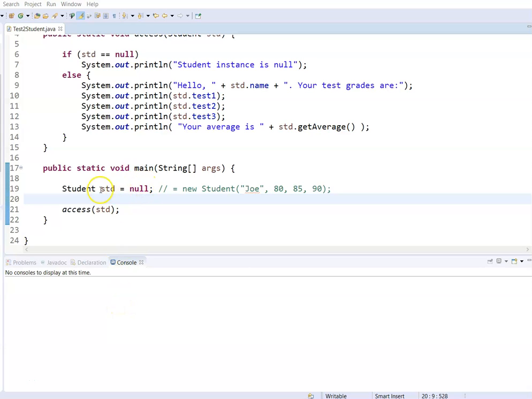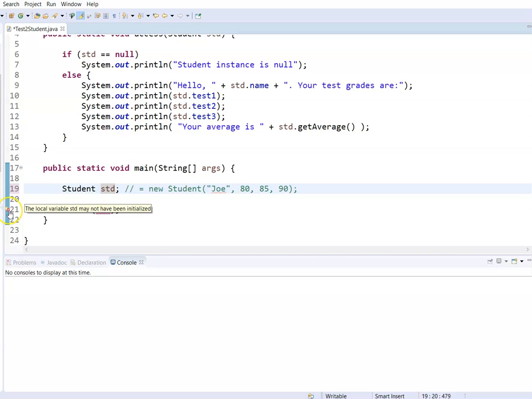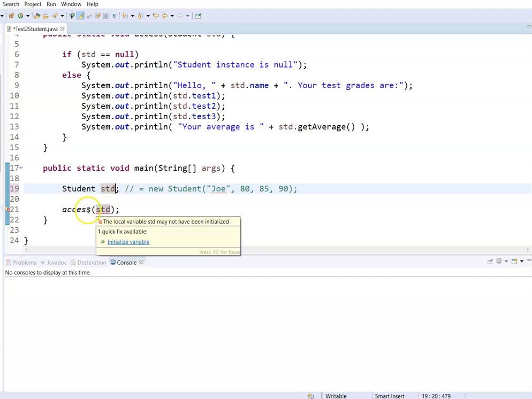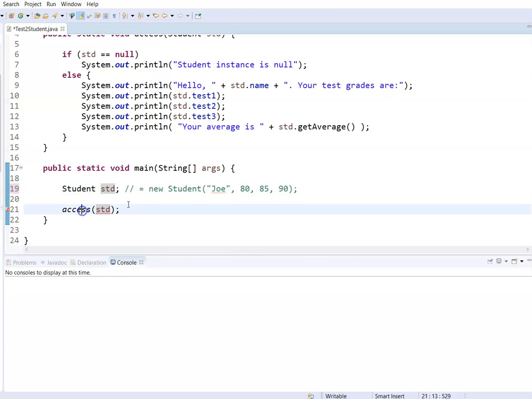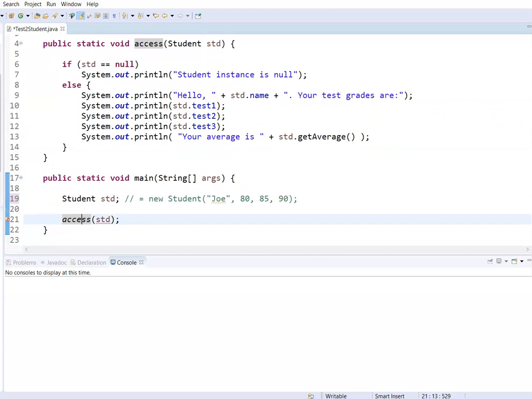If you have a variable of type object and you do not give it a value, or actually any variable for that matter, Java will know that you did not initialize this value. So in this case, it will not allow me to pass the object to the method access that I have above here because it knows it wasn't initialized. But if I explicitly give it a null value, then it's going to allow it because now it is initialized even though the value is null.